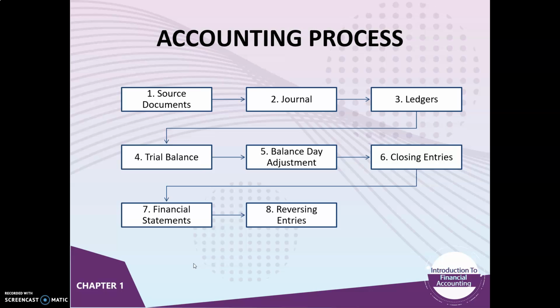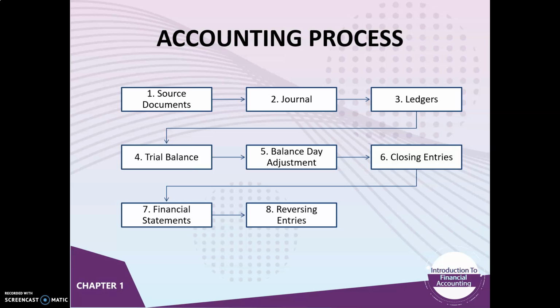Accounting process. During each financial year, a sequence of accounting procedures called the accounting cycle is performed. The accounting cycle begins with the analysis of business transactions through source documents and ends with the preparation of financial statements.